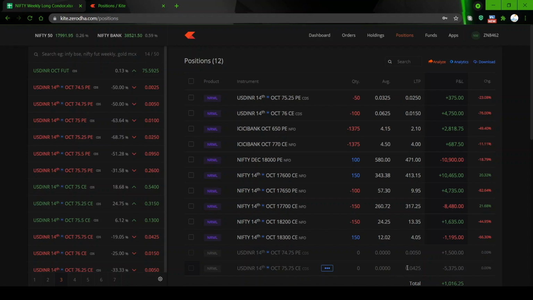Then to compensate for that loss, I have to collect additional premium. For that, what I did, I went to 76 CE and sold double the quantity. Before, the quantity was 50 here. So I sold double the quantity and I collected a premium.